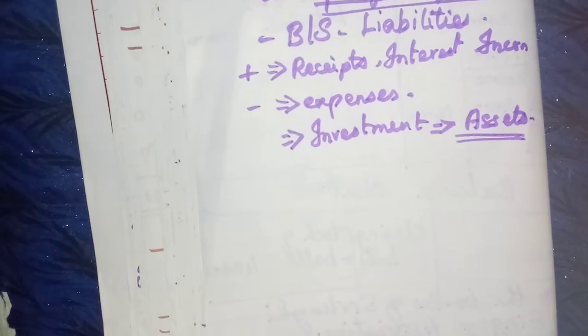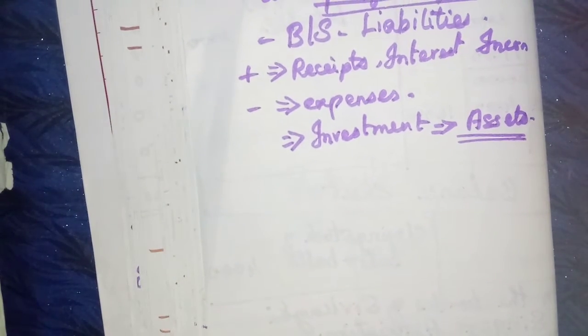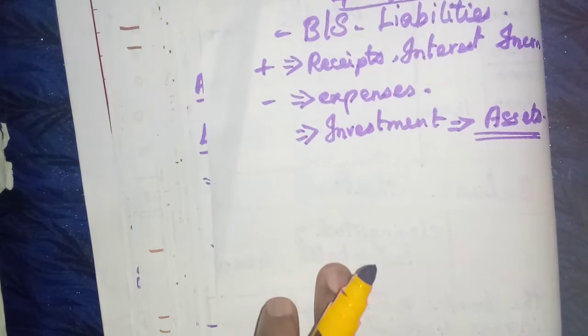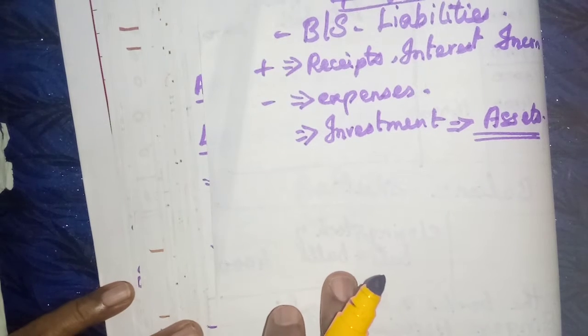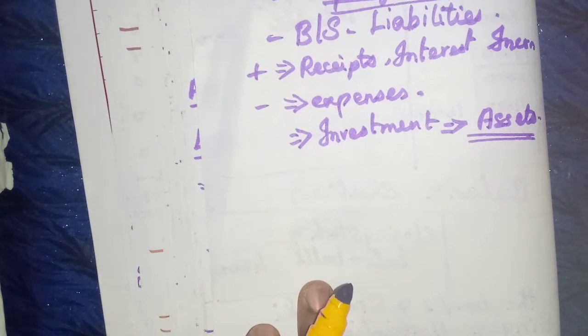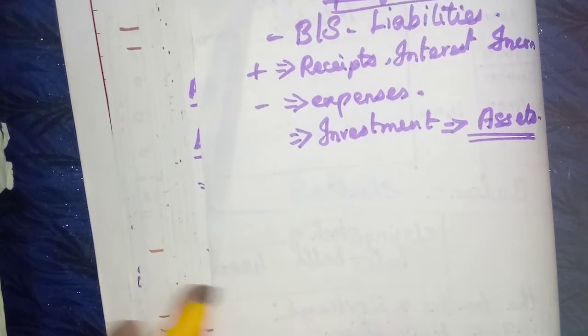Okay, that's all. Very simple only, like subscription. We have to treat only one item. That's all. Okay, let us see one example.